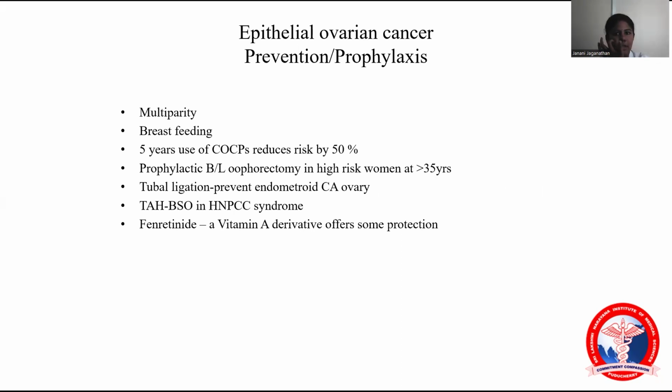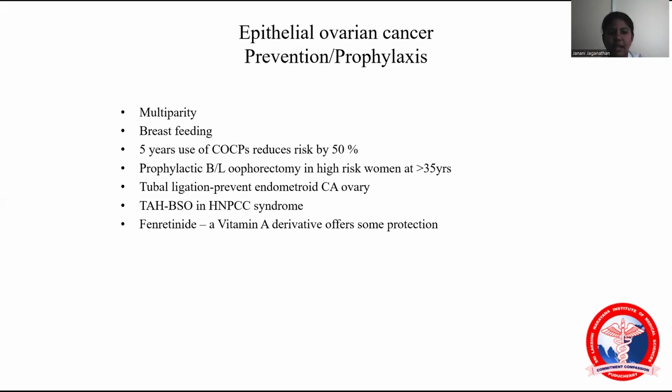Whatever causes we listed, these involve ovulation, so stopping ovulation gives the protective factors. The protective factors are multiparity and breastfeeding. If a patient uses a combined oral contraceptive pill for 5 years, it reduces the risk by 50%. And multiparity plus 5 years of combined oral contraceptive pill use reduces the risk by 70%.